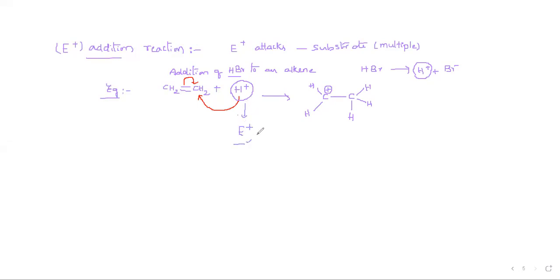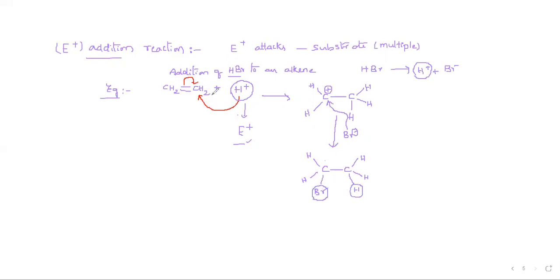The reaction is initiated by the electrophile, and this reaction is called an electrophilic addition reaction. To this, the bromide ion will add. Where will bromide add? Bromide will add in this part, and it will give the reaction like this: C, C, H, H, H, and this will form H, H, and Br. So H is added and Br is completely added.